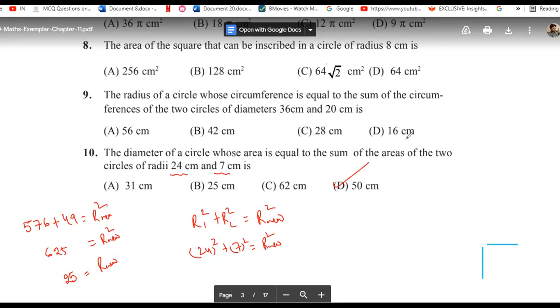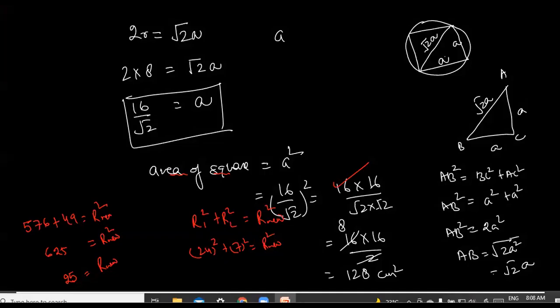Yes, sir. Got it? Kevin? Sir, can you repeat again? Yes, why not? It is being asked in the question that you need to find out the diameter of a circle. Let me explain on this slide.